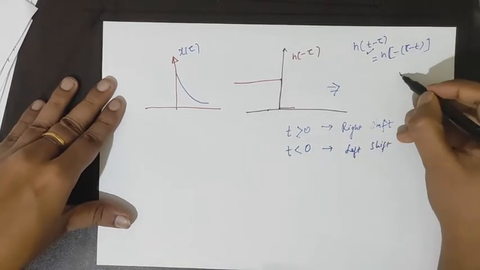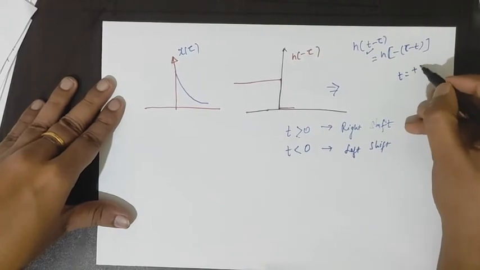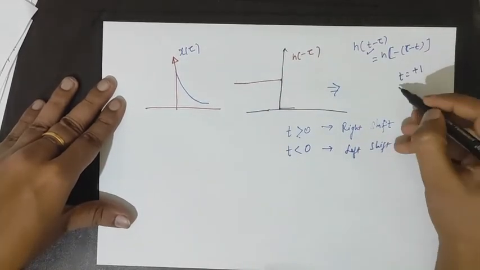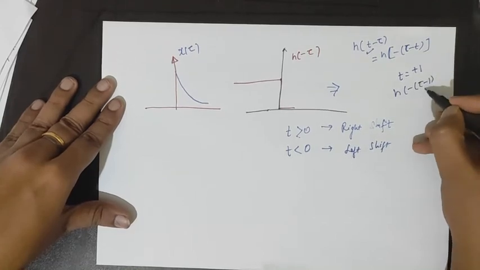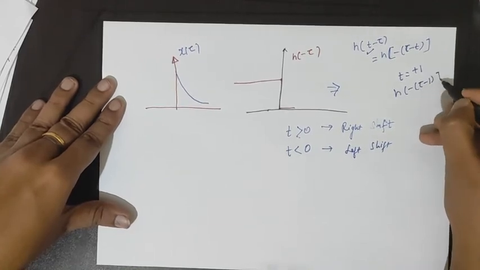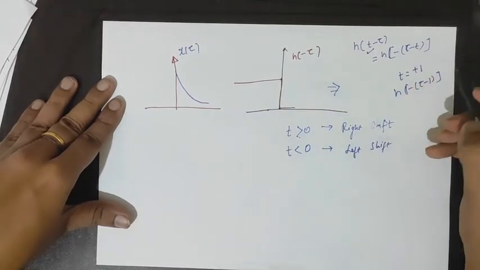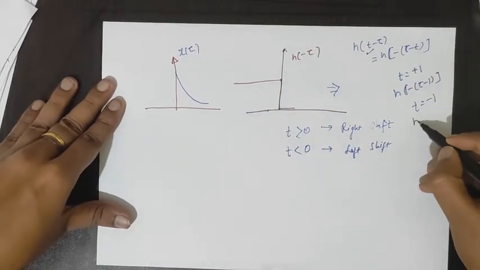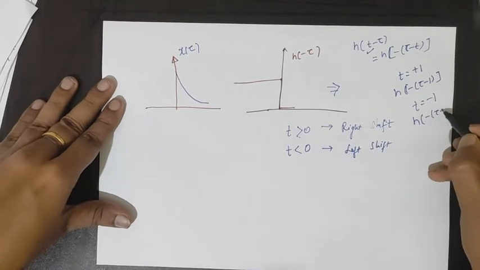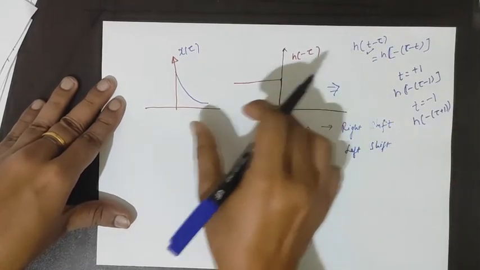For example, if t is equal to +1, then h will be (-τ - 1), then the shift will be rightward. Suppose t is equal to -1, then it will be h(-τ + 1), then the shift will be leftward.